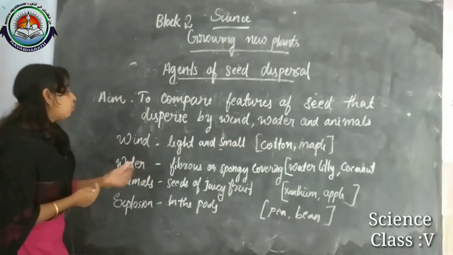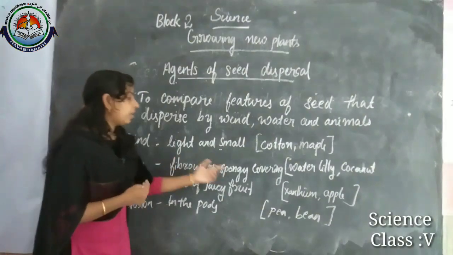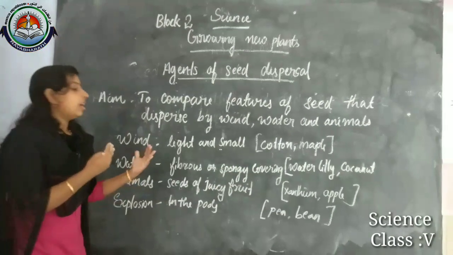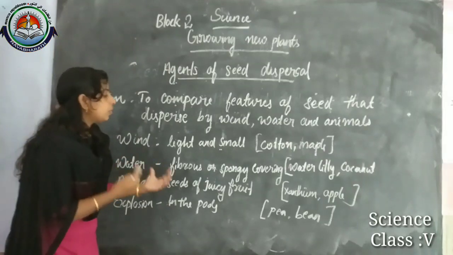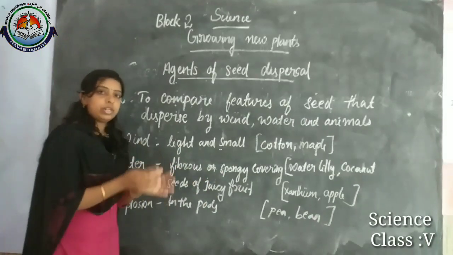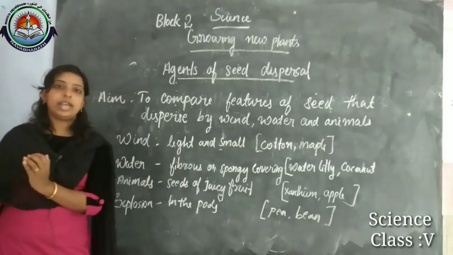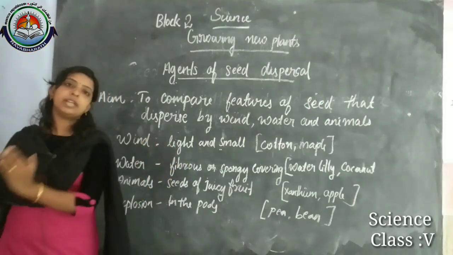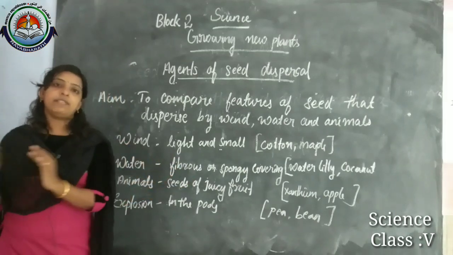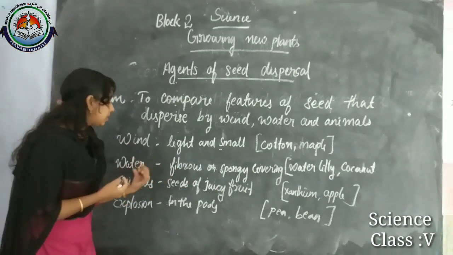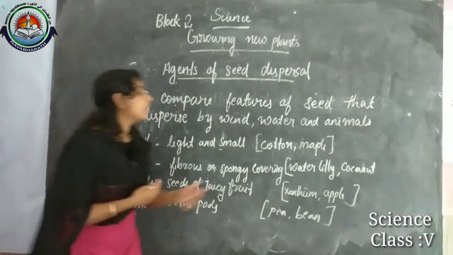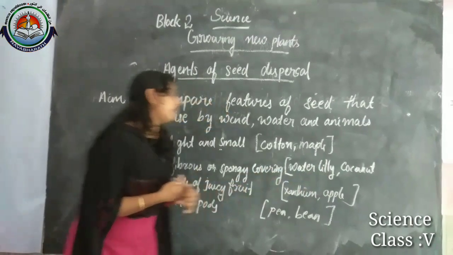And water: fibrous or spongy covering of the seeds helps them to be dispersed by water, and the flowing water carries them to far away places, taking them away from the parent plant at a long distance. Example, water lily and coconut.